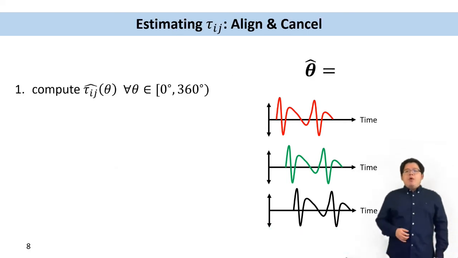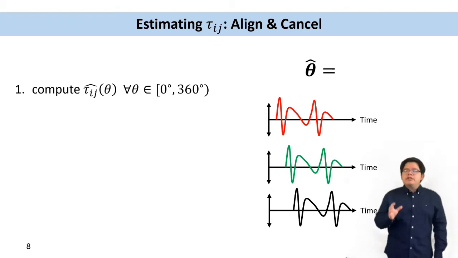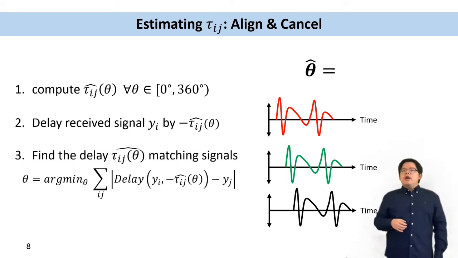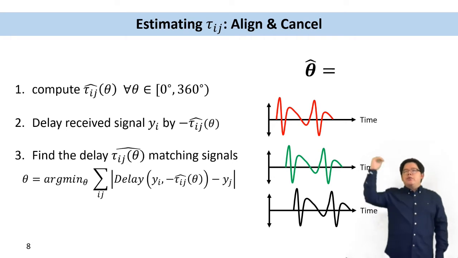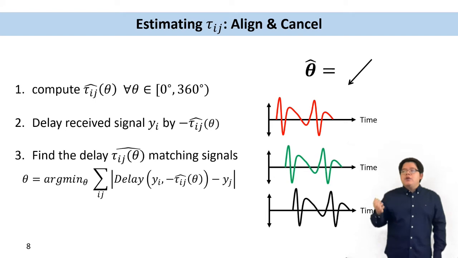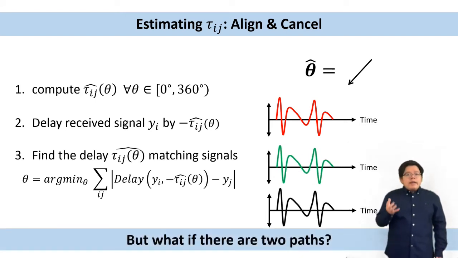Using this toy example, we can explain how the traditional AOA algorithm works. Because AOA is just a function of the delay tau, we will first compute the microphone delays for all the possible AOAs. Next, we apply these delays to the received signal. Only if we choose the correct AOA, in this case from the top right, the delayed signal will align along the time axis. But what if there are 2 paths?